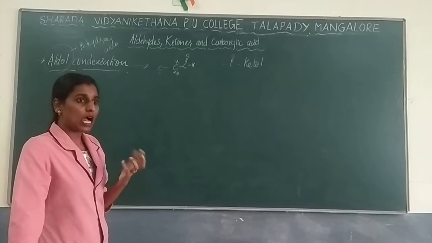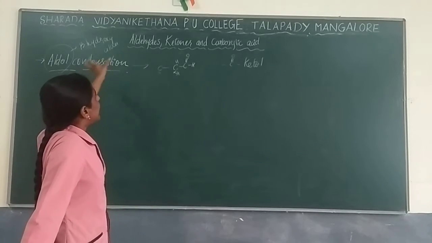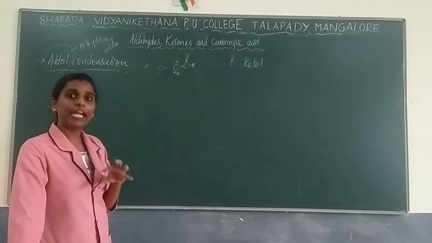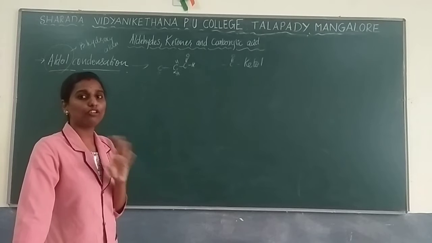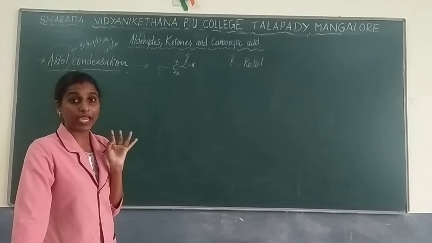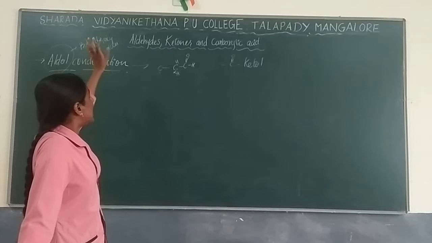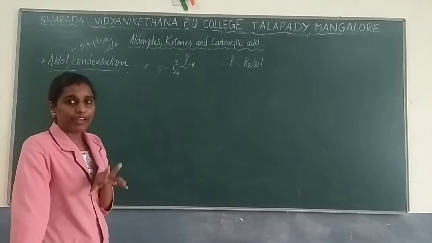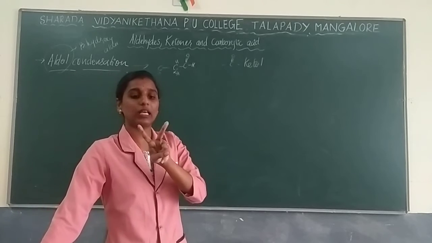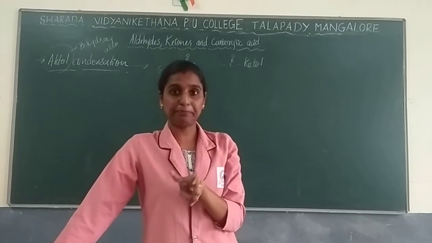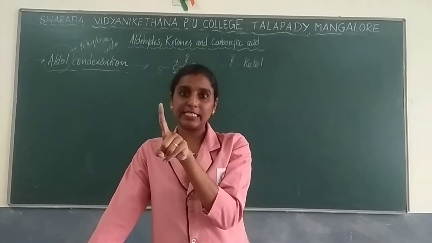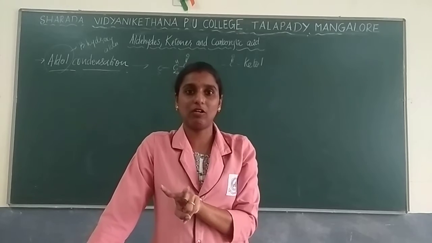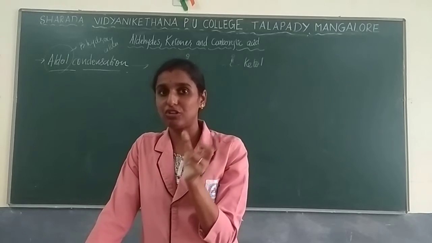But generally, when we say aldol condensation, based on the reactant, you have to do the mechanism or write the product. For aldehyde as well as for ketone, we are going to call it aldol condensation. Mainly here the number of reactants will be less. If we are using two reactants, both the reactants should be the same. For example, if one reactant is ethanol, the second reactant should be ethanol itself. Then only we are going to call it aldol.